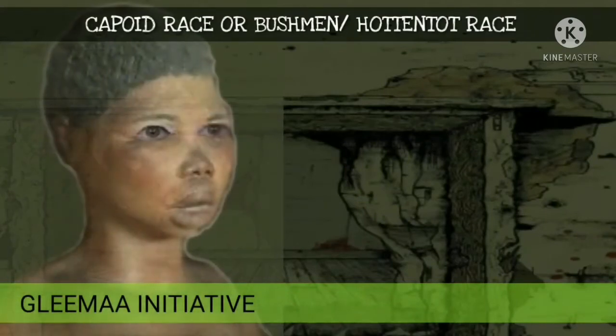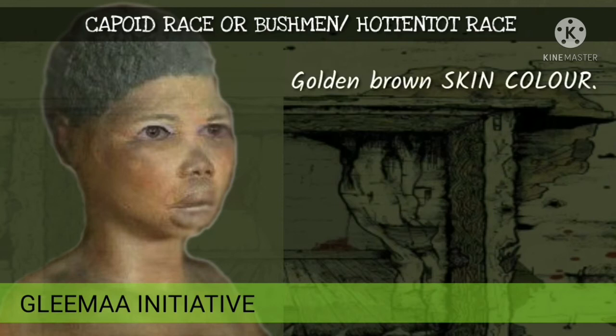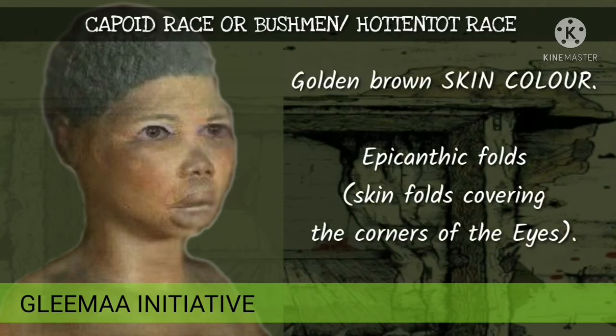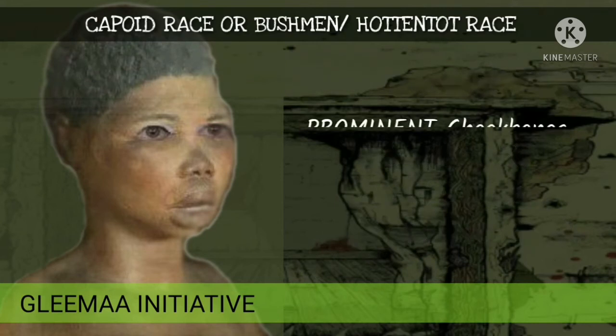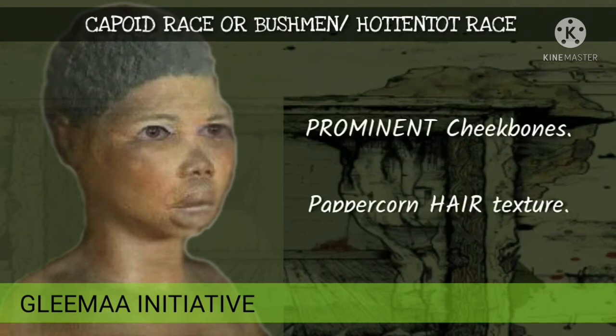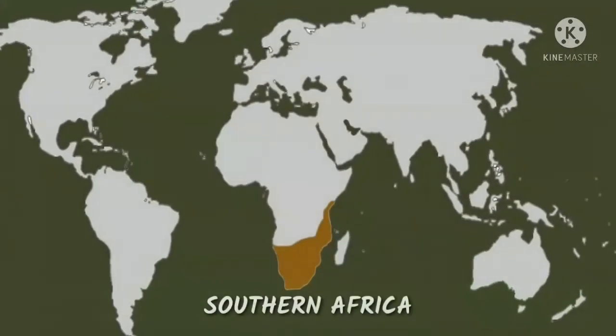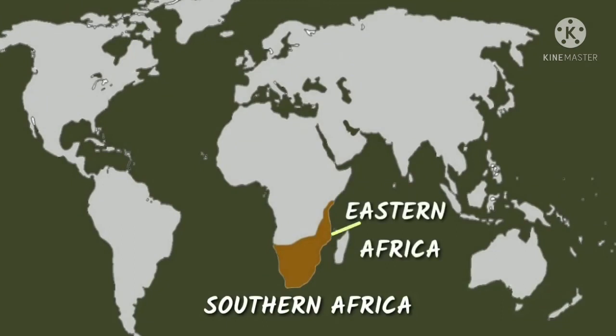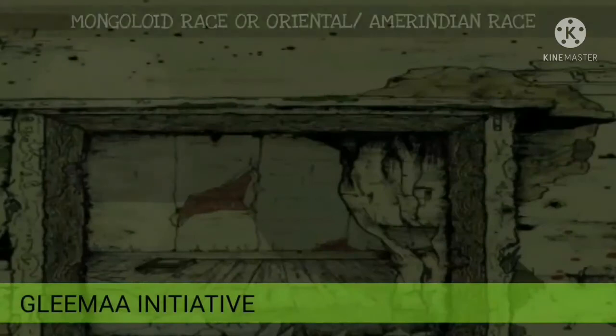Now, the Capoid race or the Bushman race, okay? For this set, you have golden brown skin color. You can see this image. Skin folds covering the corners of the eye. You can see it, okay? The eye region is more as if it's covered. Now, you have prominent cheekbones. The cheekbones are high. You can see this group in Southern Africa, Eastern Africa. This is the area where you can see them.